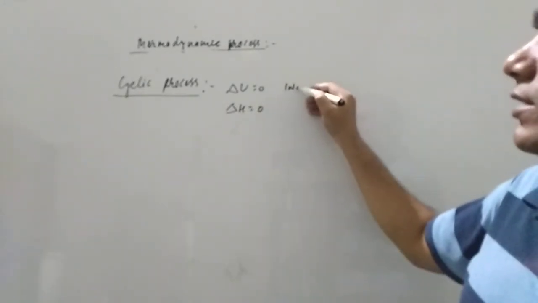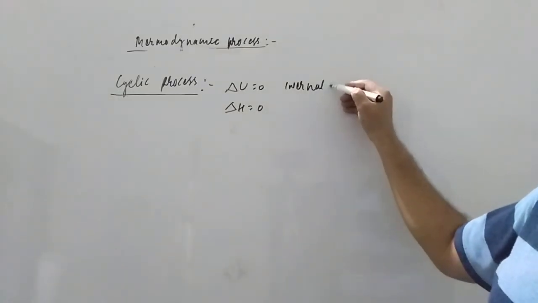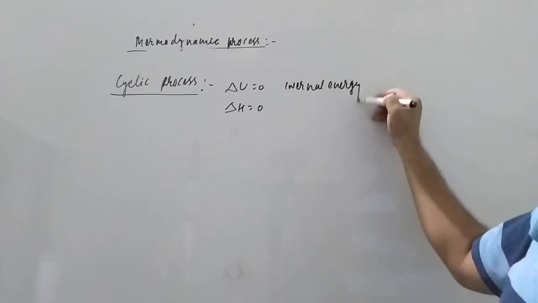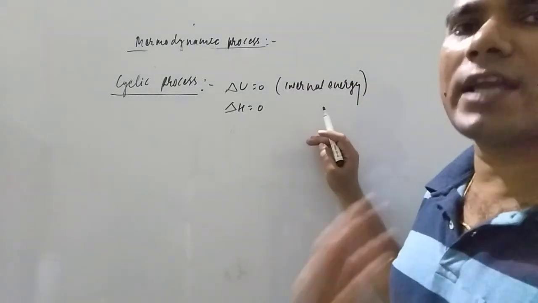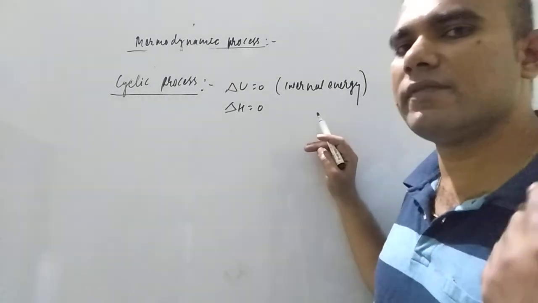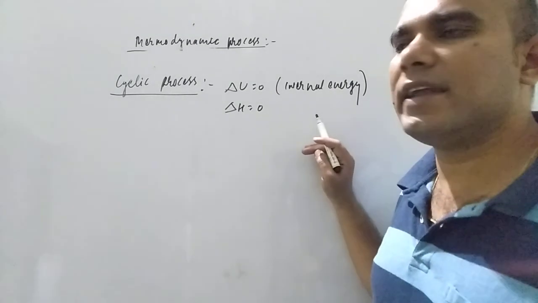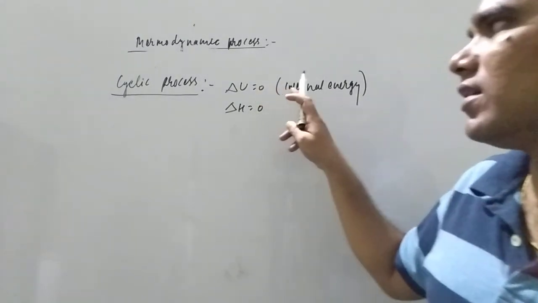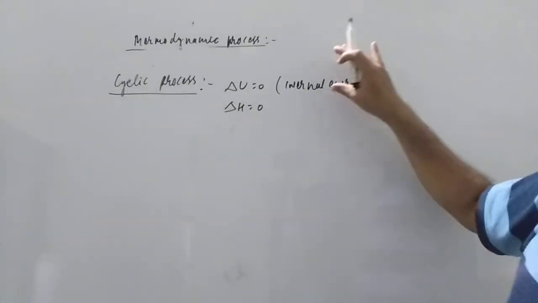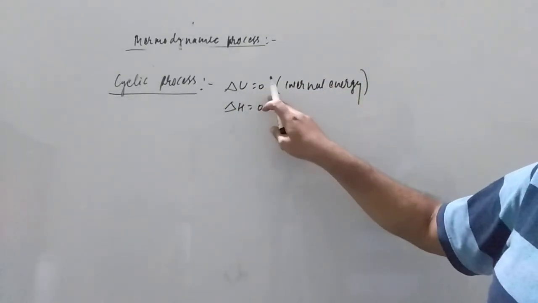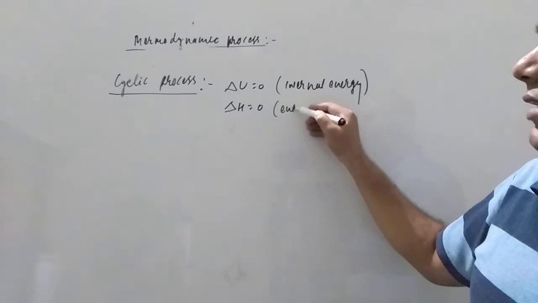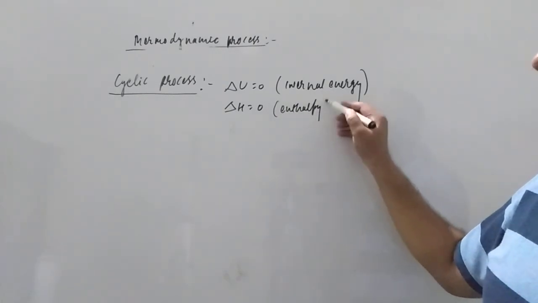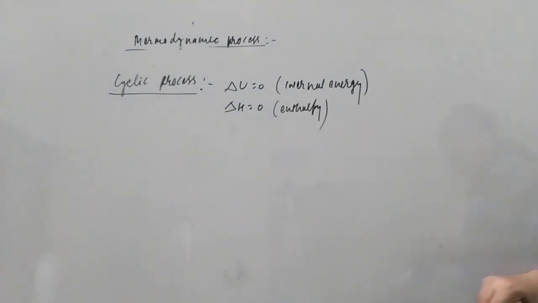Internal energy is the sum of all types of energy, that is rotational energy, vibrational energy, kinetic energy, all types of energy. It will be the same in the cyclic process. And enthalpy means the change in the energy, that will also be the same.